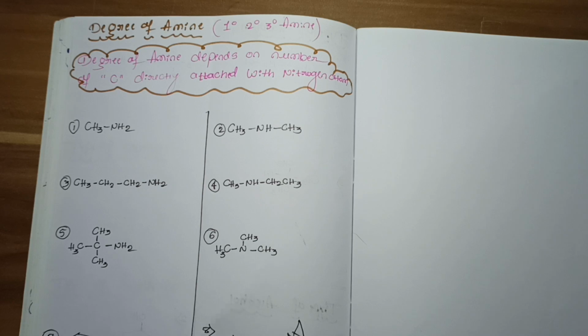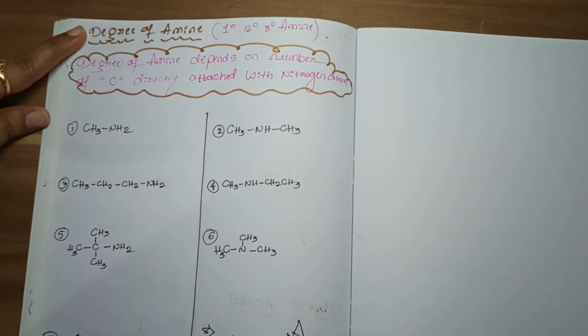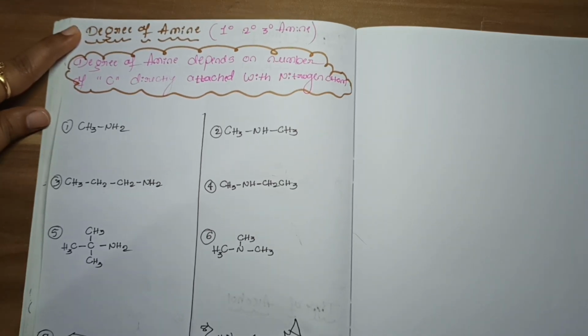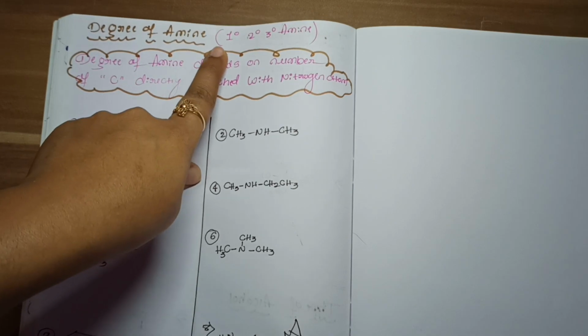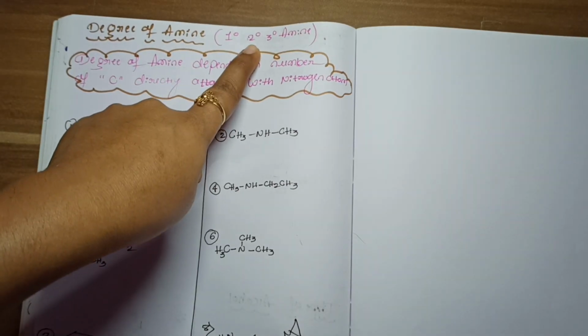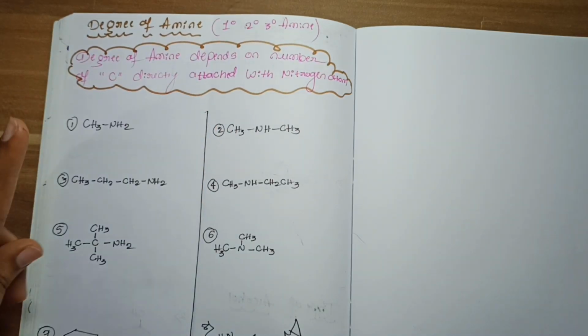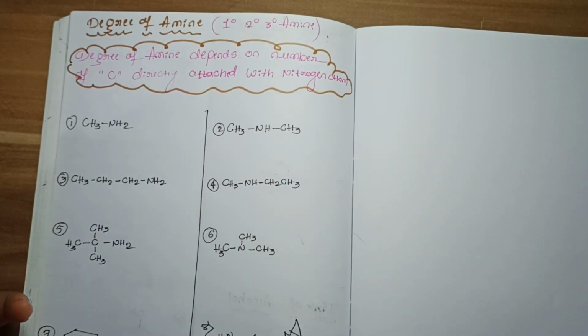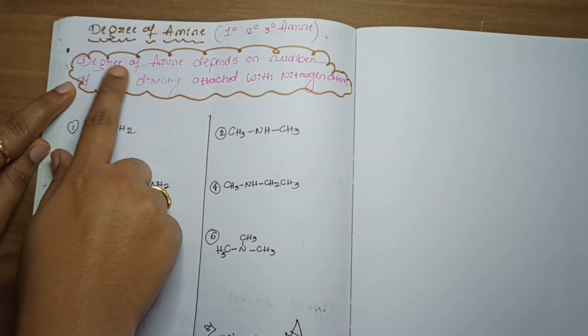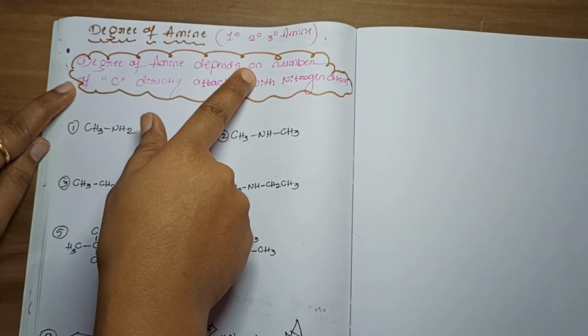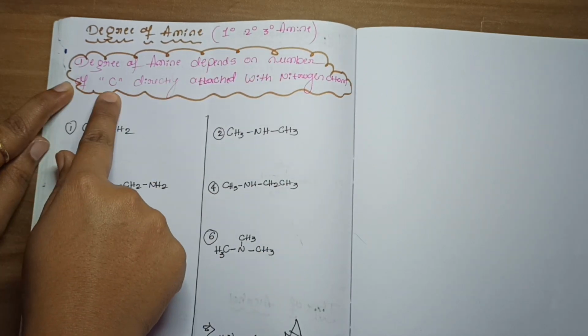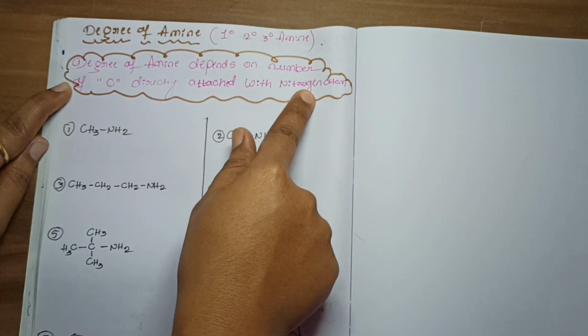Okay, this is very easy. There are three types of degree of amines possible. First one is a primary amine, second one is a secondary amine, third one is a tertiary amine. This all depends on the number of carbon atoms directly attached to a nitrogen. See here, degree of amine depends on the number of carbons directly attached to a nitrogen.